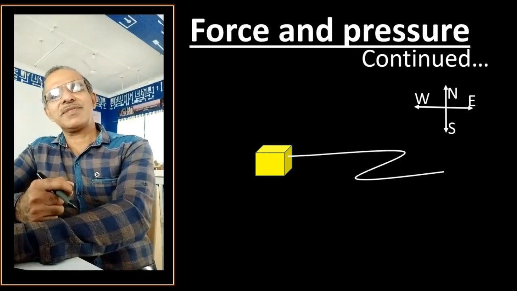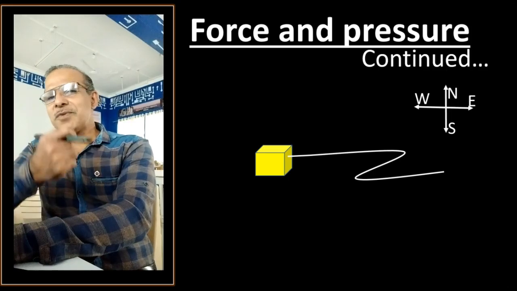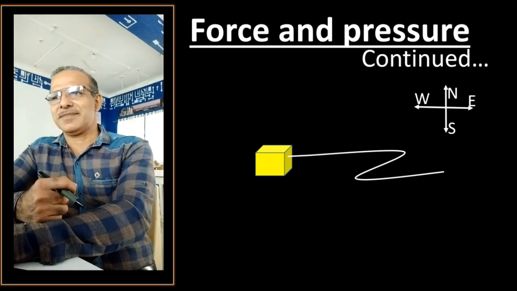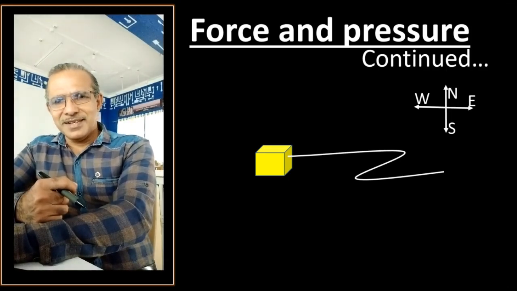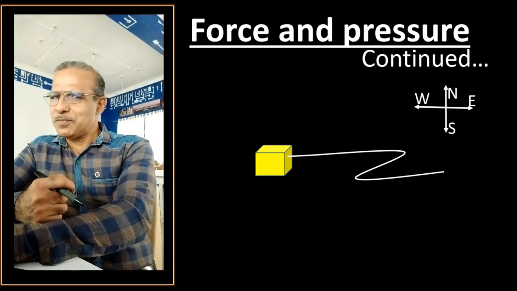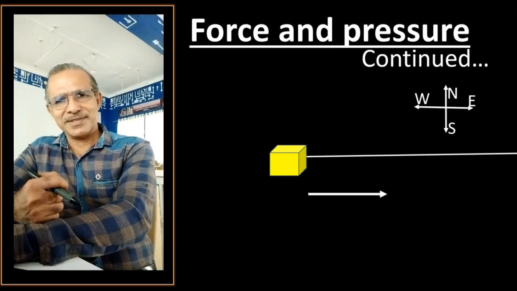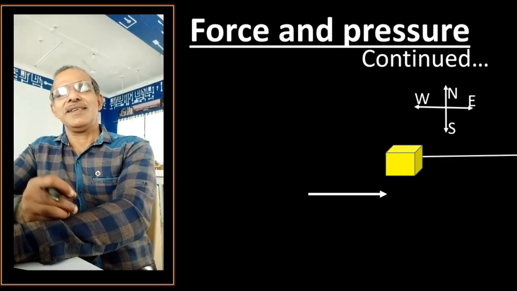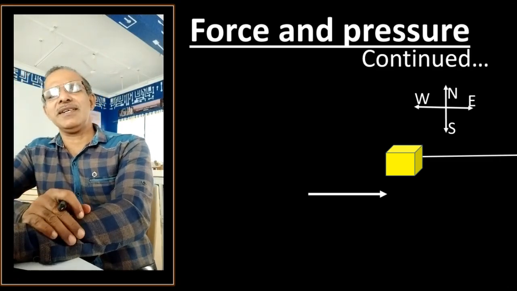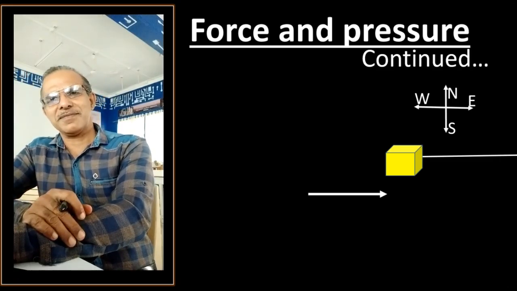And why did we tie the thread? We just want to pull it towards us. Now when we start pulling it towards us, what happens? The object moves. We all know that. This object has moved because of the application of force.